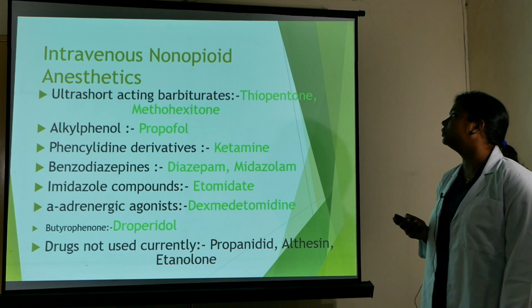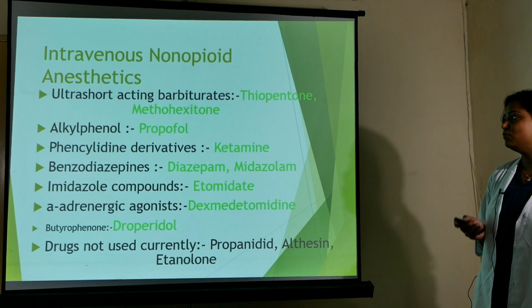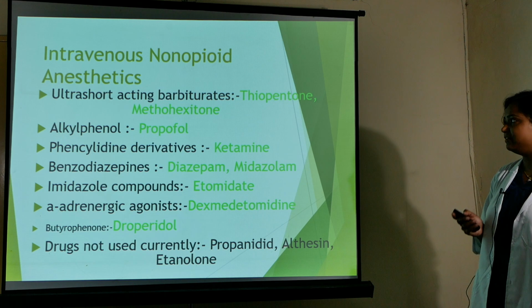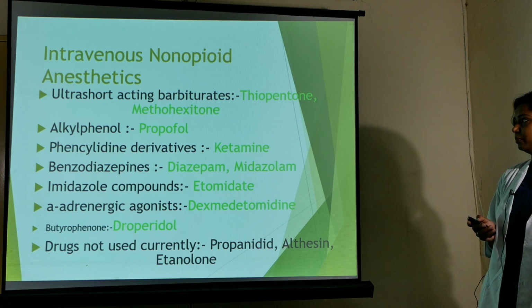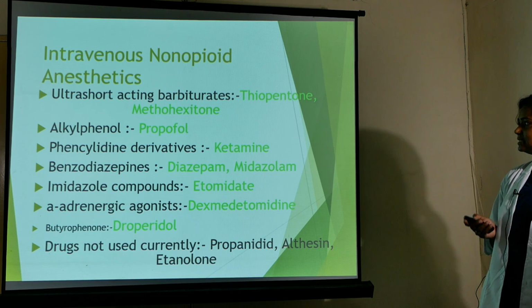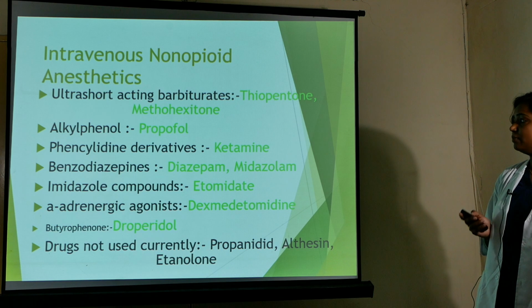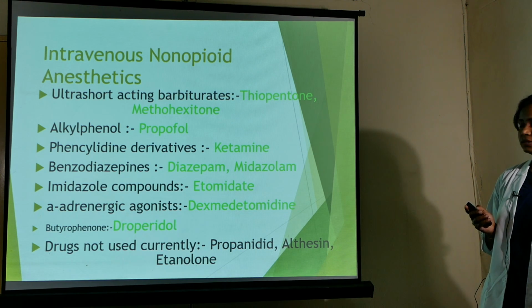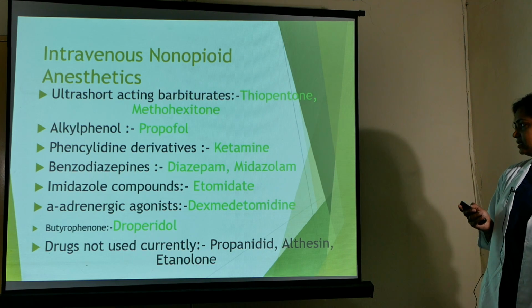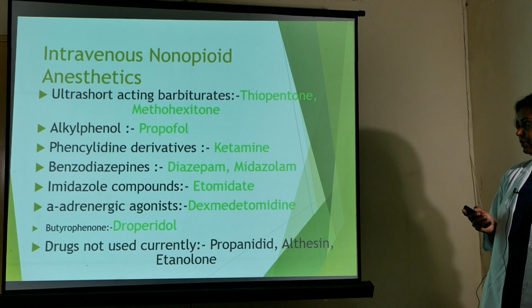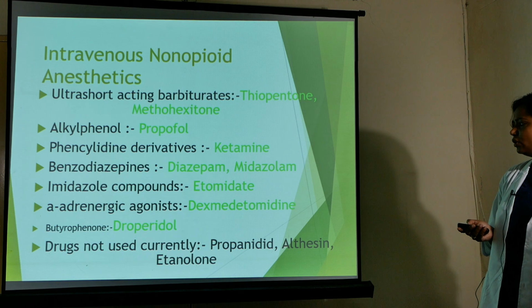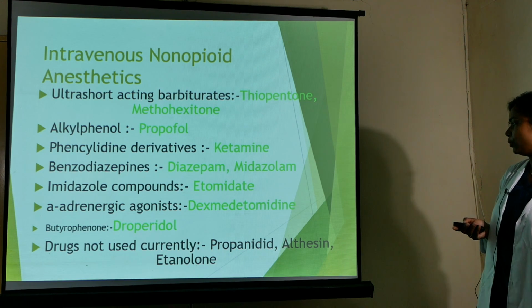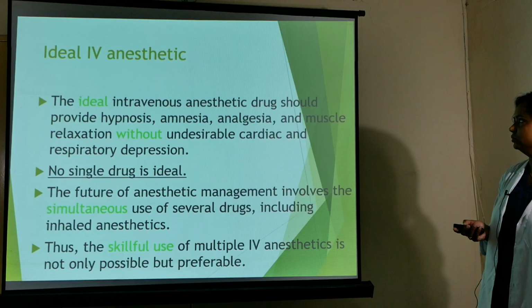So the non-opioid anesthetic agents that we usually use are the ultra short acting barbiturates in the form of thiopentone and methohexitone. And the most commonly used IV anesthetic agent these days is propofol, which lies under the alkylphenol group. Phencyclidine derivatives, that is ketamine; benzodiazepines, diazepam and midazolam. Imidazole compounds, that is etomidate, that we usually use in cardiac patients. Alpha adrenergic agonists are dexmedetomidine, and the butyrophenone is droperidol. Drugs not commonly used these days are propanidid, alphaxalone-alphadolone and eugenol.